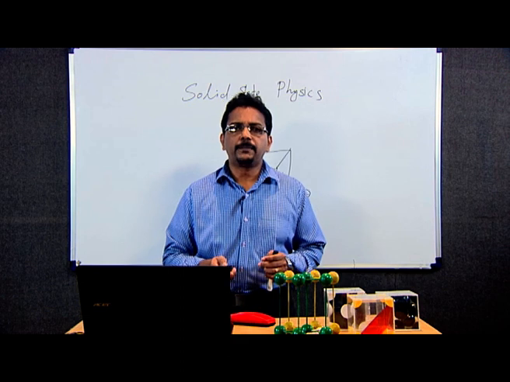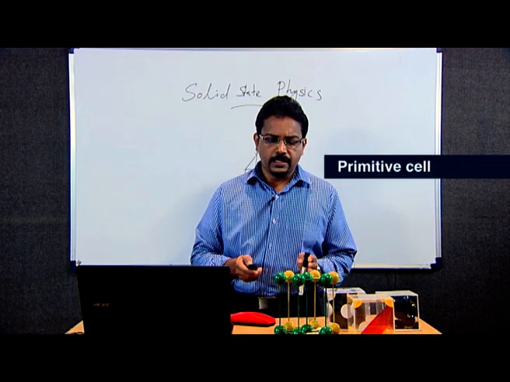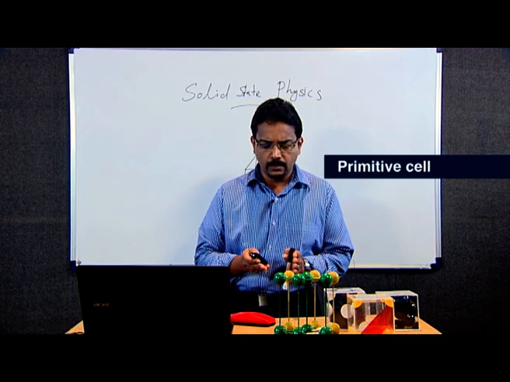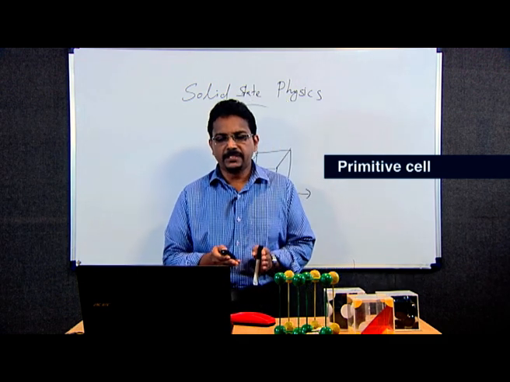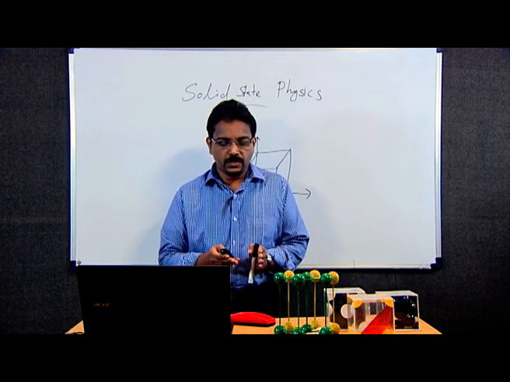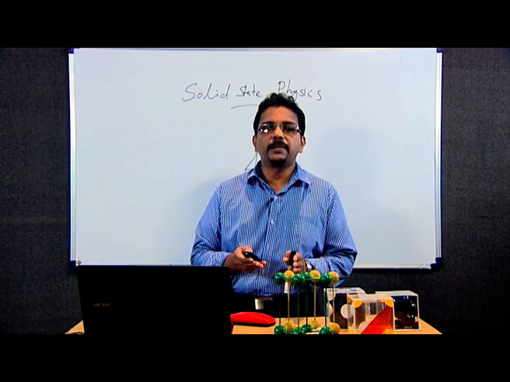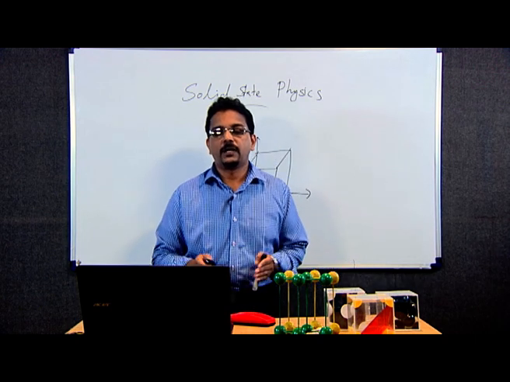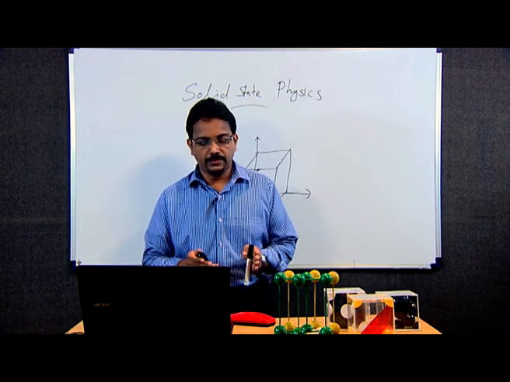Next is primitive cell. Another type of unit block is primitive cell. Sometimes a primitive cell may be a unit cell, but all unit cells are not primitive cells. That is very important.